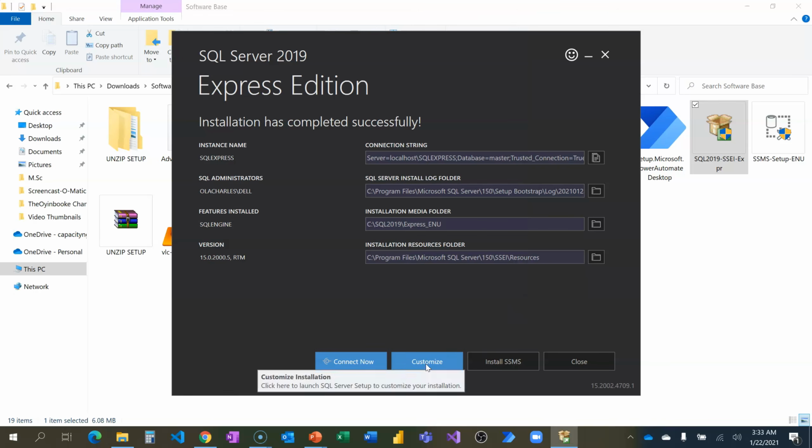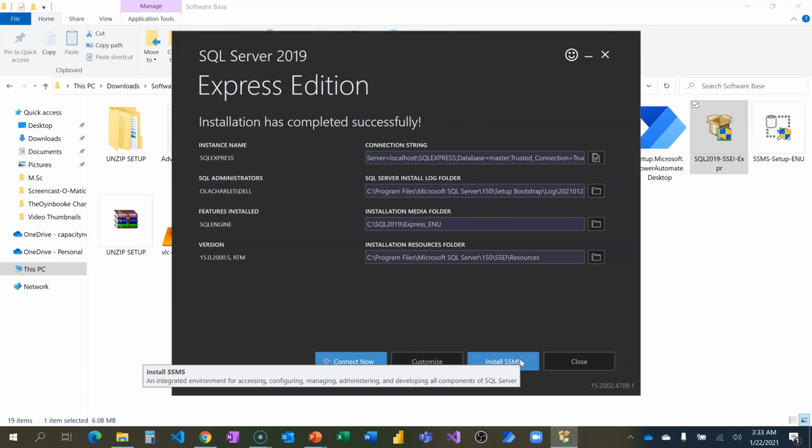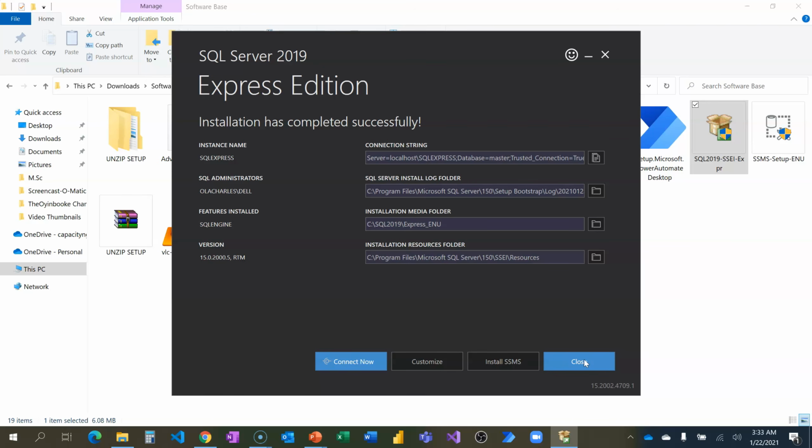Alright. You also have the opportunity to customize. Don't do that for now, and install SQL Server Management Studio, which we have downloaded. So you don't need to click on this button to install it. But if you don't have it before and you've not downloaded it, you can use this to locate the URL and then download. Then I'm going to click on close now.